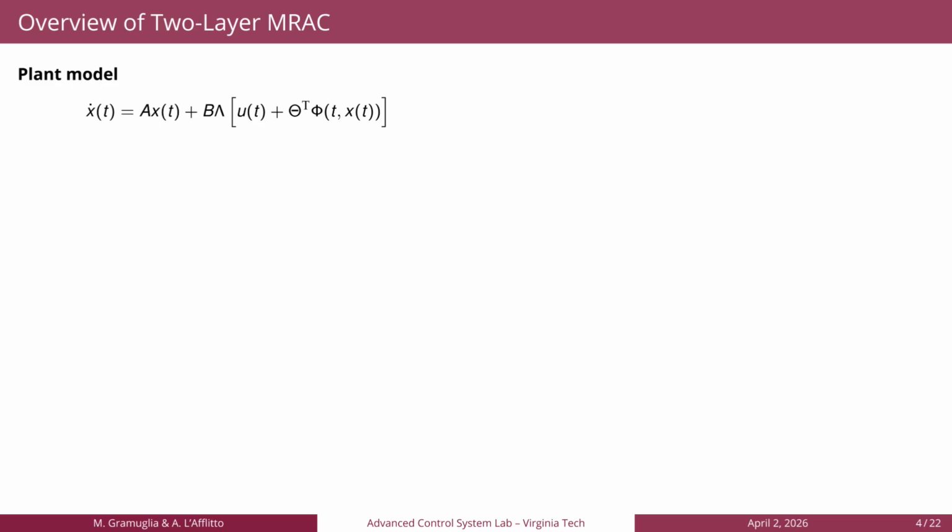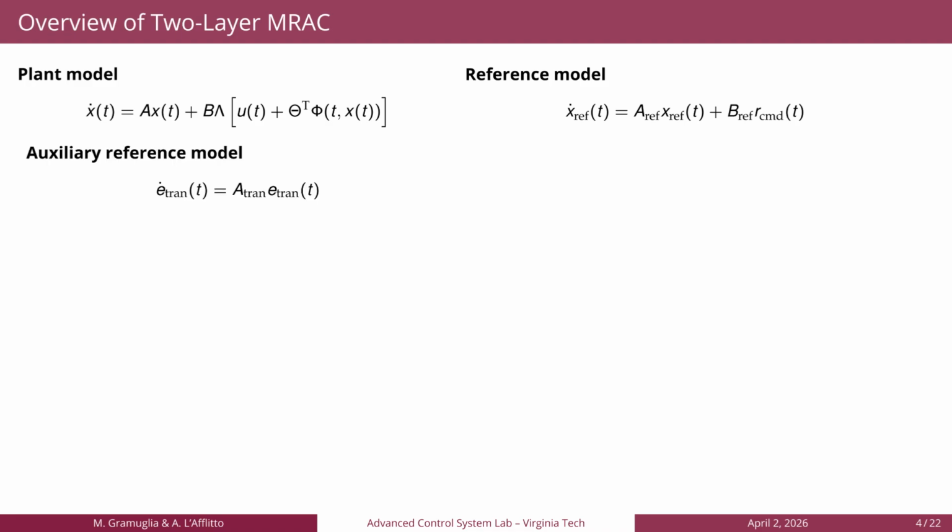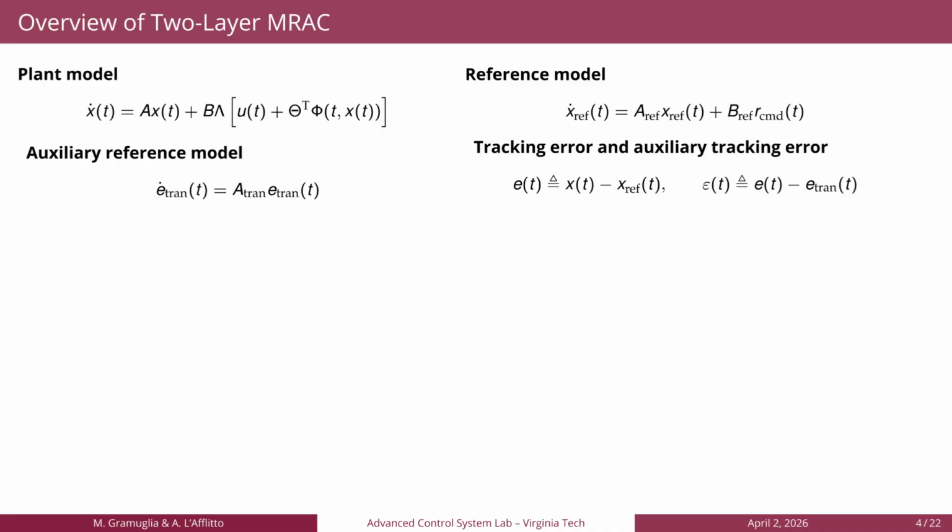So, here we have the plant model, where the parametric uncertainties are grouped into the A and lambda matrices. Then we have the matched uncertainties, in the T transpose phi term, while, in this framework, the unmatched uncertainties are not considered. Then we have the reference model, which is the model we would like our plant to follow. We have the auxiliary reference model that helps the plant converge to the reference model before the transient of the reference model has decayed. Then we define the trajectory tracking error epsilon as such.